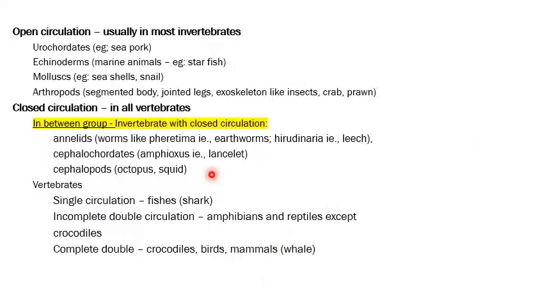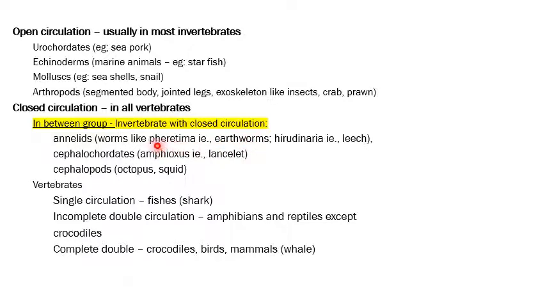So the in-between group should be studied separately. Though these are all invertebrates, they will have closed circulation. Annelids comes from the word annular, that is ring-like, like a ring. So the segments are present. In which organisms are these present? Like in the earthworms, they have.